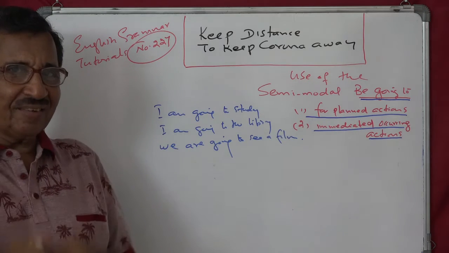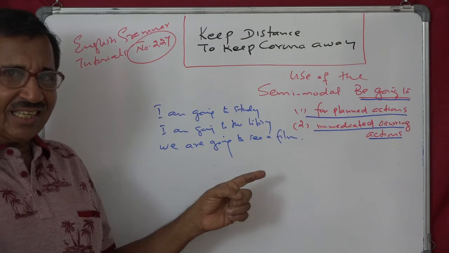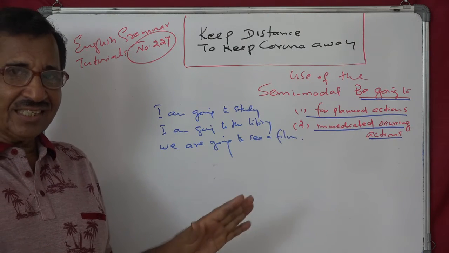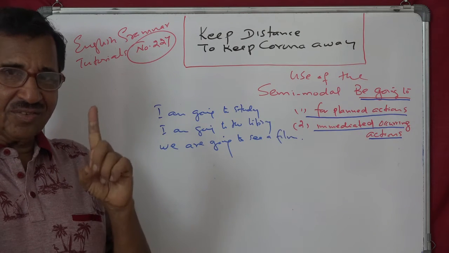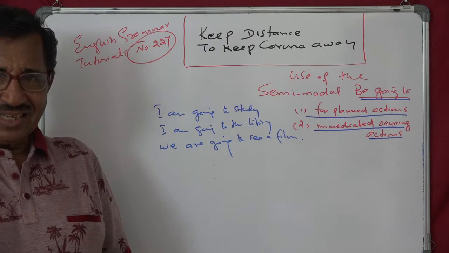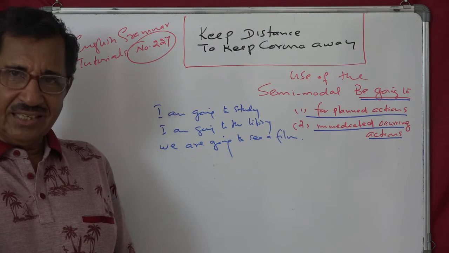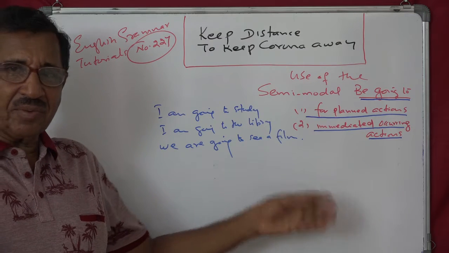See the difference? There's a difference, no? I am going to study and I will study. I am going to study is an action that is planned and I am going to do it. The other is future, probably indefinite future. Probable, may. I will study, I may study, I shall study. So you cannot replace it by this.